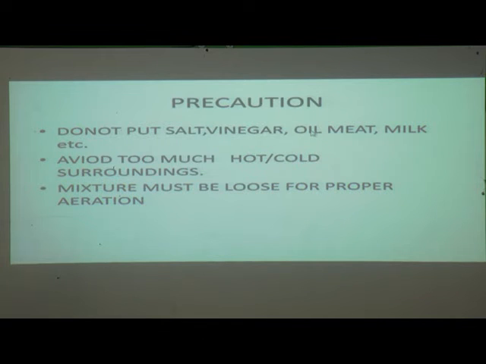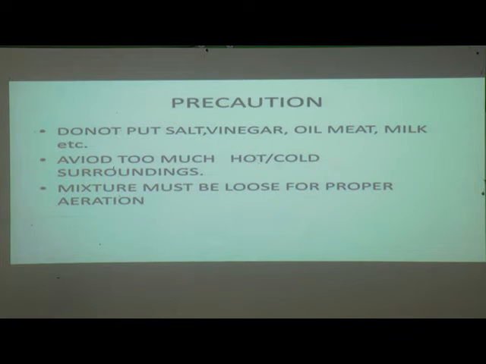Do not put salt, vinegar, oil, meat, milk, etc. When you are going to do vermicomposting on your own, you have to take precautions. When you are going to use any decomposing waste or garbage, be careful that you are not adding salt, vinegar, oil, meat, or milk into that. Okay, so this precaution you have to take.